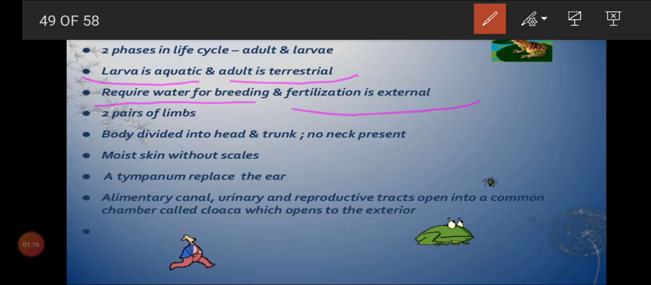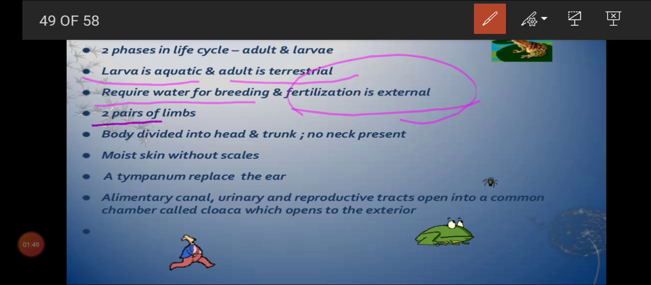So fertilization is external. You just imagine a frog and automatically you can correlate the characteristics. So a frog we can see in both water and land. Water means only the tadpole stage, only the larval stage we can see in the water, and the matured one will come out and be seen in the terrestrial region. Is that clear, children? And it requires water for breeding, meaning the male and female release their sperm and egg in the water only. So the fertilization is external.